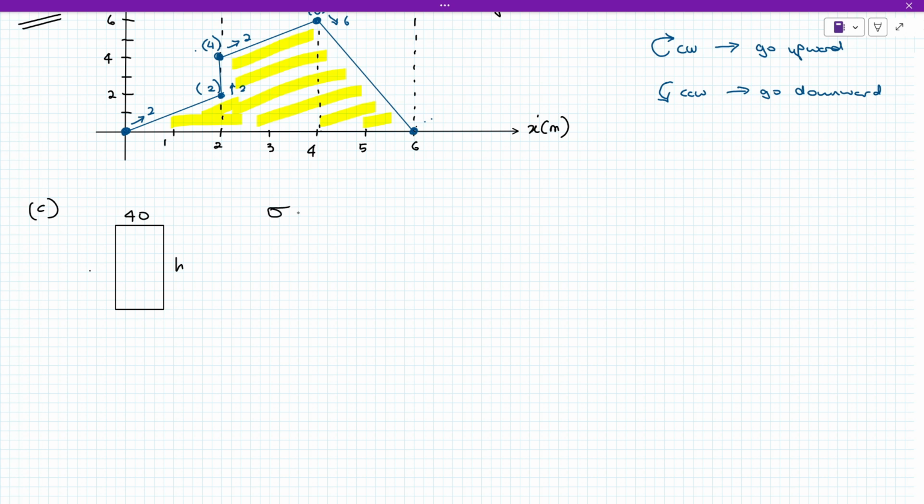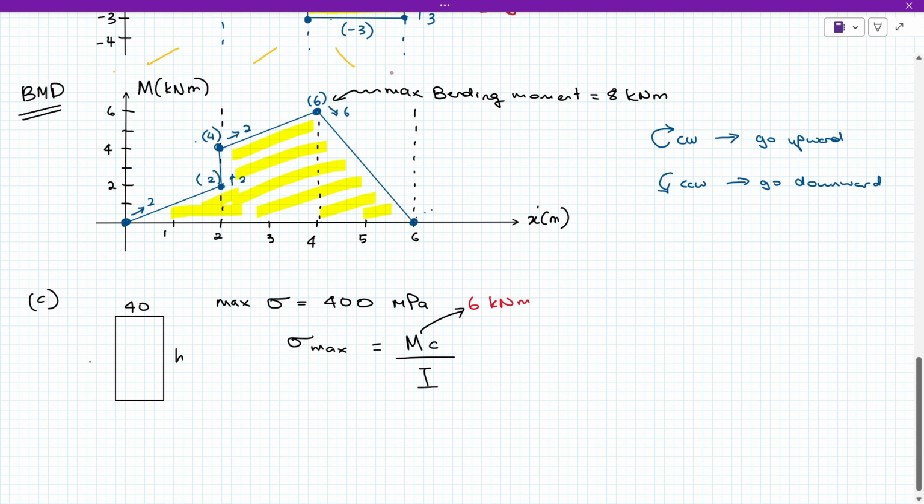So kita tahu stress equals to maximum lah. Maximum bending stress dia adalah 400 megapascal. So equation untuk stress maximum ni adalah M kali C over I lah. So untuk M kita dah dapat tadi, which is 6 kilonewton meter lah, based on kita punya, oh sorry, this one should be 6 ya.